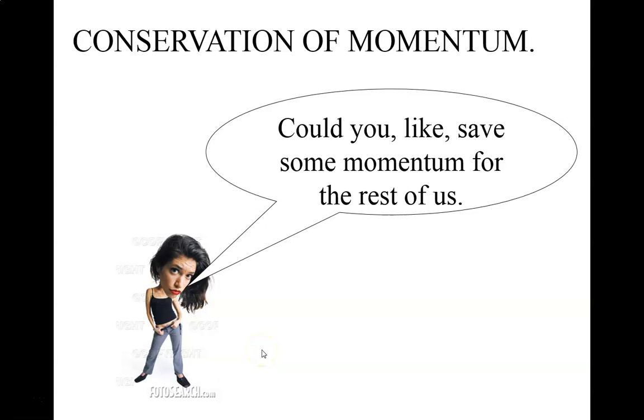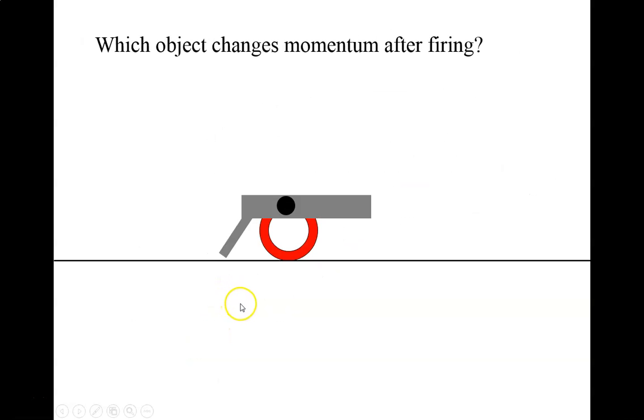Today we're continuing our discussion of momentum with conservation of momentum. And this is very similar to conservation of energy in that it means that however much momentum you start with is the amount of momentum that you end up with in an isolated system, that is. So let's look at an example with a cannon and a cannonball.